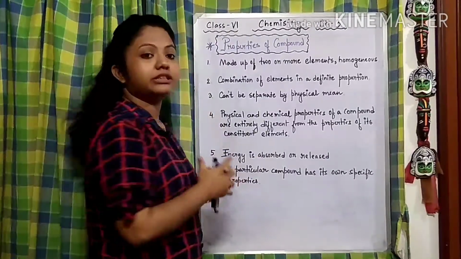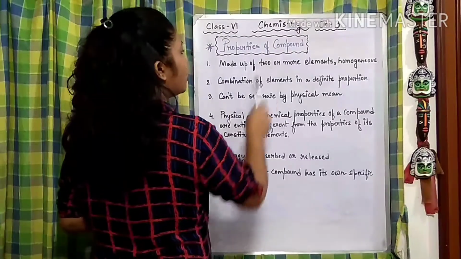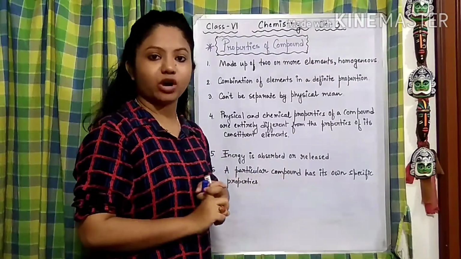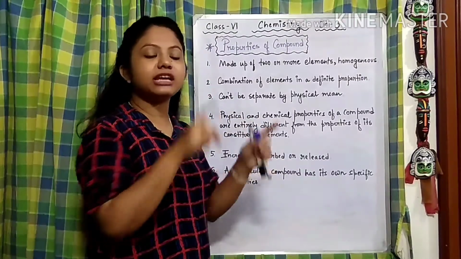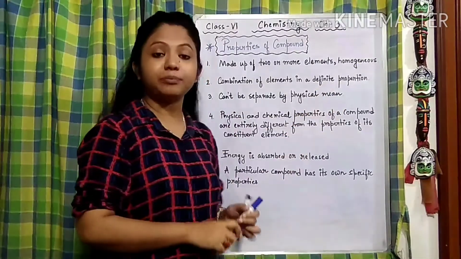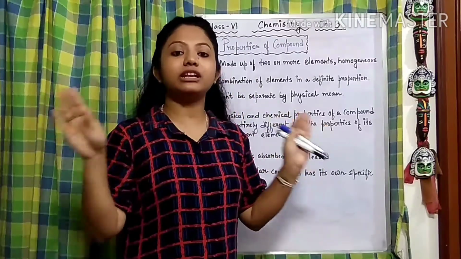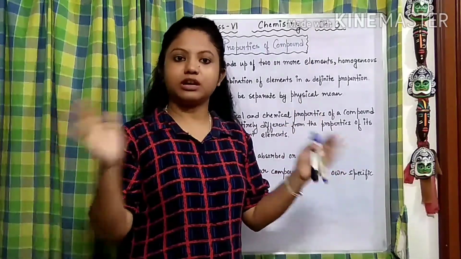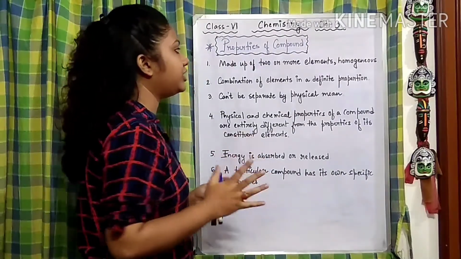Now, look at number 1 of the properties of a compound. A compound is made up of 2 or more elements. In our example, in the case of water, it is made up of 2 elements, hydrogen and oxygen, 2 different elements, and it is homogeneous in nature. That means the constituents, the molecules, are evenly distributed, and the composition is even throughout the compound.